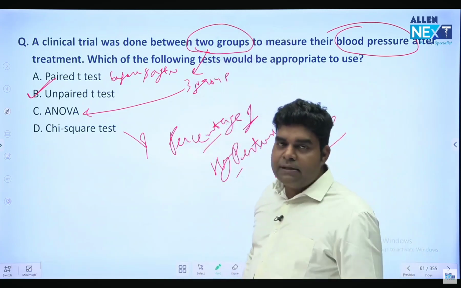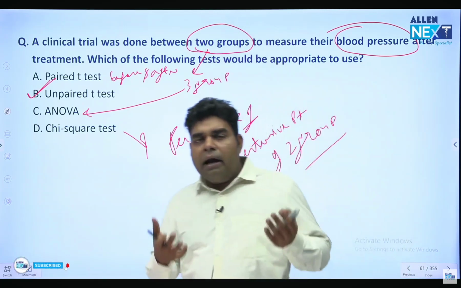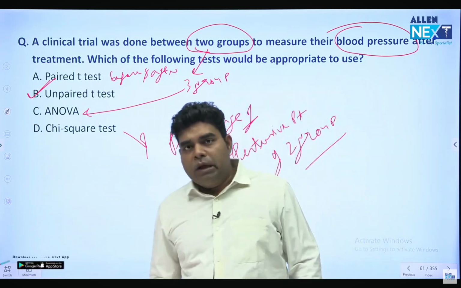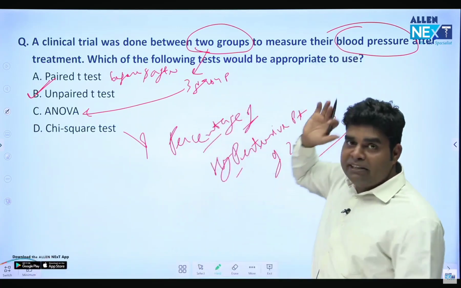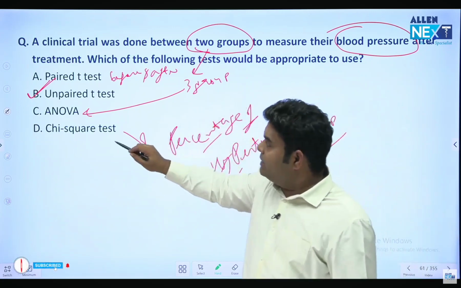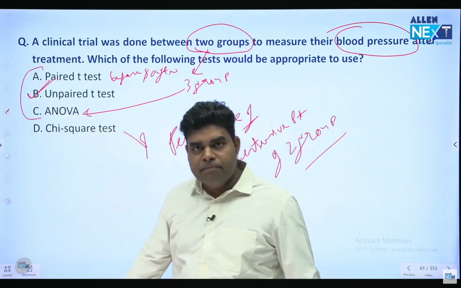First thing you have to look at is whether the data is measurable or not measurable. Can you measure BP? Yes. So the data is measurable. It means the answer can be out of A, B, C, anything.